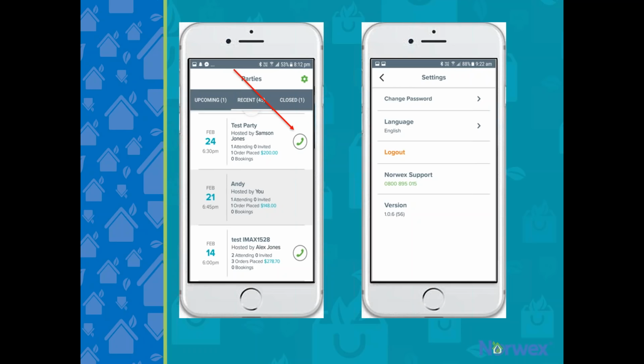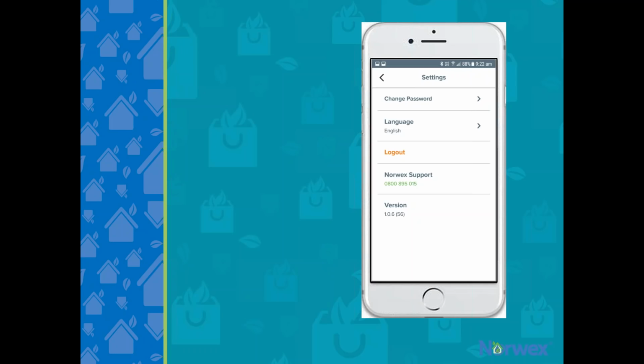It's easy to contact your host as well, as you can just click on the phone icon and it will dial your host on your mobile. So how easy is that? It also works for your host too, so it's easy for them to keep in touch with you. And lastly, on the green cog in the top right hand of your screen, this is where you can log out. But it's also where you can ring the Norwex consultant team straight from the app. You just click on the phone number and it'll start to dial.